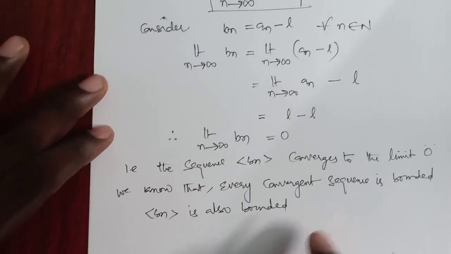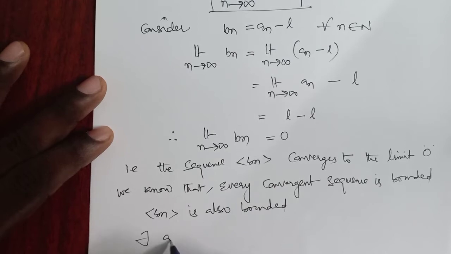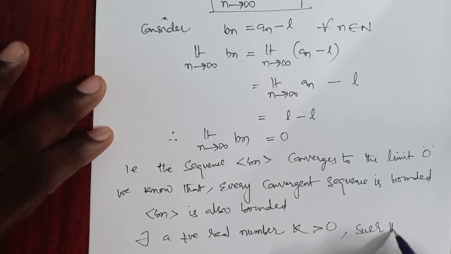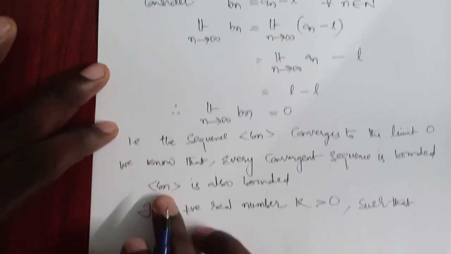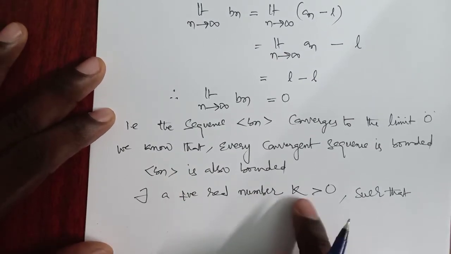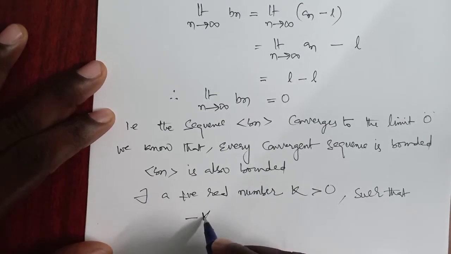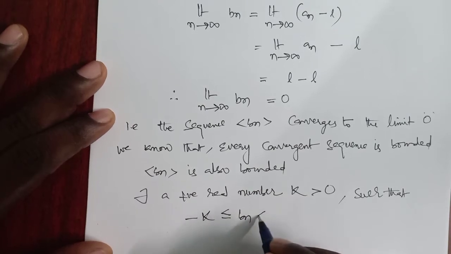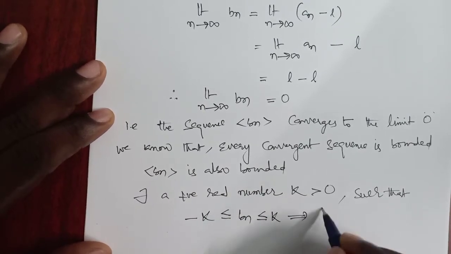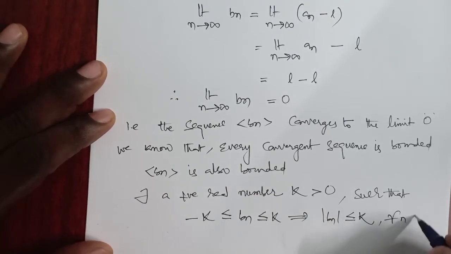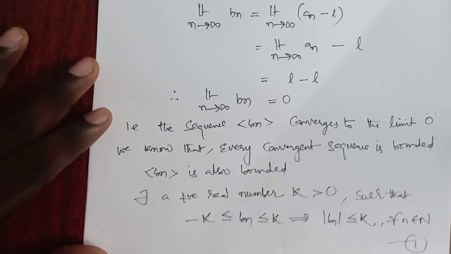If it is bounded, then there exists a positive real number k greater than 0 such that minus k is less than or equal to bn, which is less than or equal to k. Which means modulus of bn is less than or equal to k for all n belonging to the natural numbers. This is our first condition.